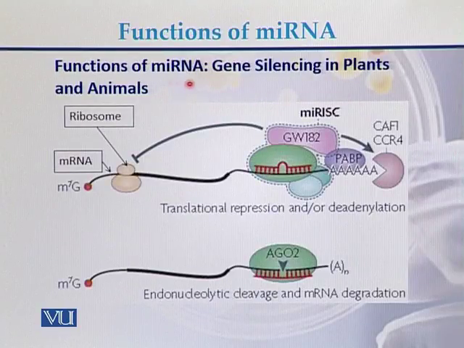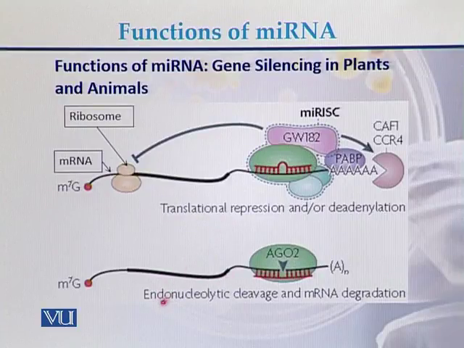MicroRNA also has functions in gene silencing in plants and in animals. In this case, there is translation repression. Here we can see that once the miRISC complex attaches to the messenger RNA, it represses the translation.